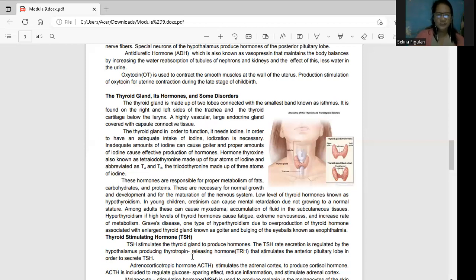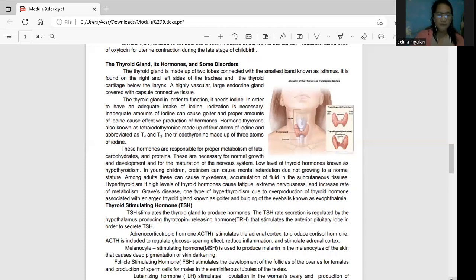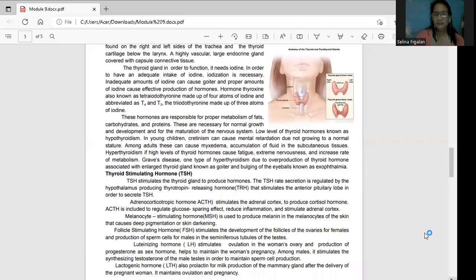TSH stimulates the thyroid gland to produce hormones. The TSH rate of secretion is regulated by the hypothalamus, as I have said. Your thyroid gland is governed still by your hypothalamus, which stimulates the anterior pituitary lobe in order to produce your thyroid stimulating hormone. Adrenocorticotropic hormone or ACTH. Class, you have to take note of this for your final examination. Pag ito ang i-memorize niyo. I think that's a multiple choice, but you have to make a hint lang. Pag sinabing hypo, low, when you say hyper, mataas.